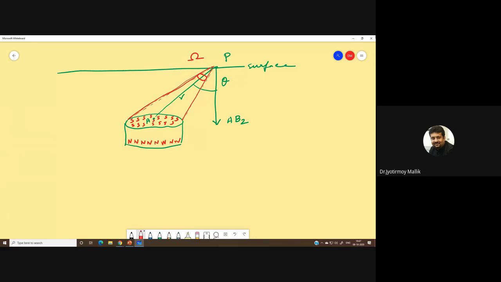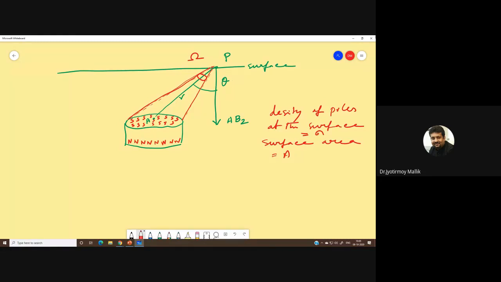So let us say the density of the monopole poles at the surface, and let us say the surface area is A. The density of the poles at the surface is, let us say, small sigma.